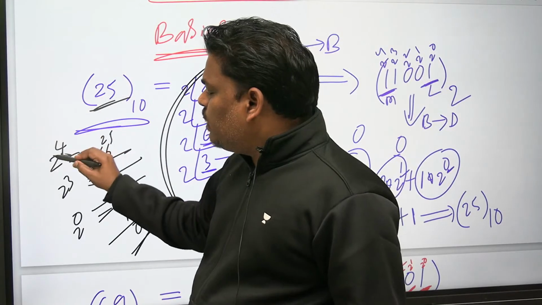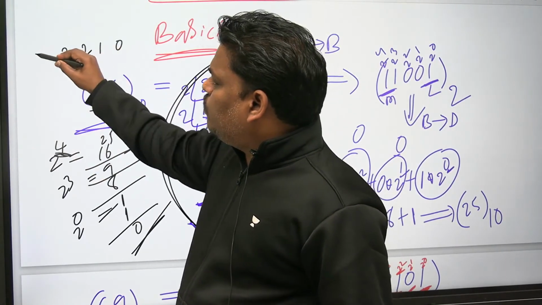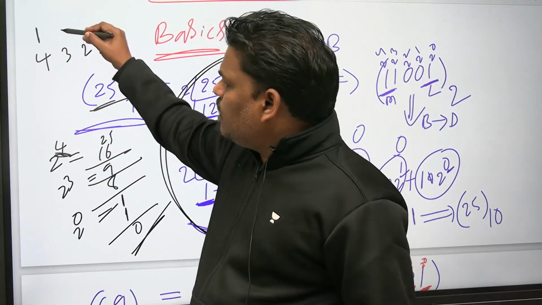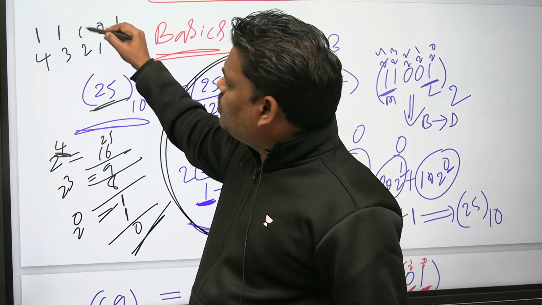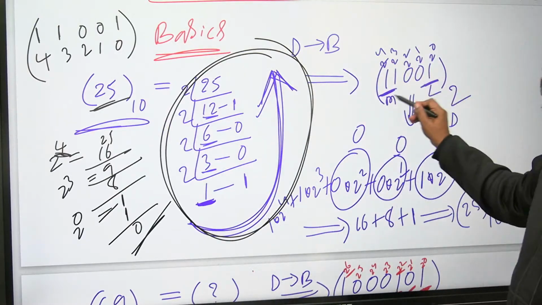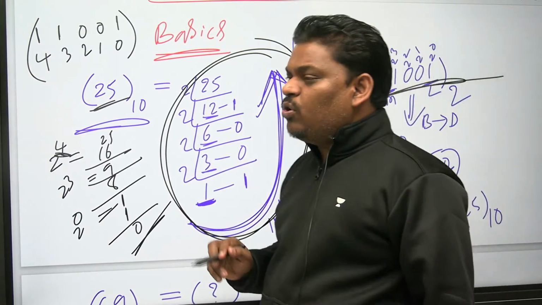Last one is 4th bit. Be careful: 0, 1, 2, 3, 4. So 4th bit 1, 3rd bit 1, 0th bit 1, remaining zeros. If you want, you can verify. This is the binary number. See, same binary number: 1 1 0 0 1, like that.